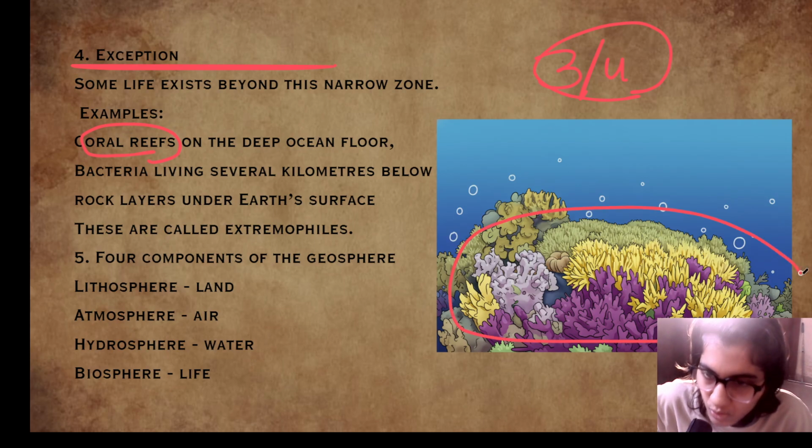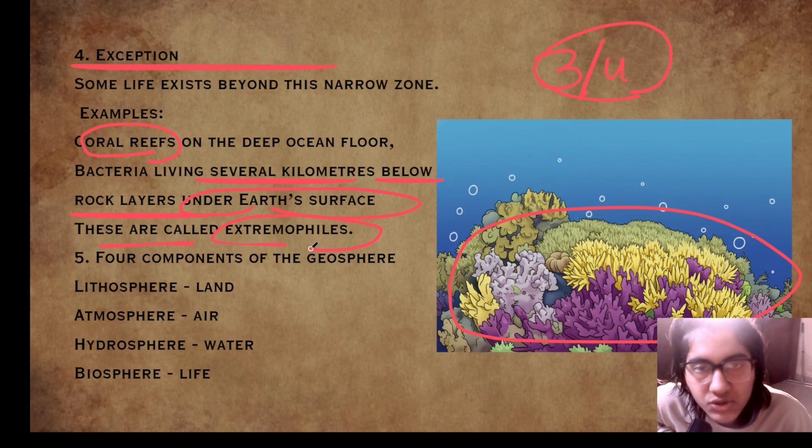As you can see, this is a coral reef. These are very beautiful. People visit oceans to see these coral reefs. So these are present in the deep ocean floor. Bacteria living several kilometers below rock layers under Earth's surface are called extremophiles. These extremophiles, bacteria present below the Earth's surface, are also beyond the narrow zone, and they are living.